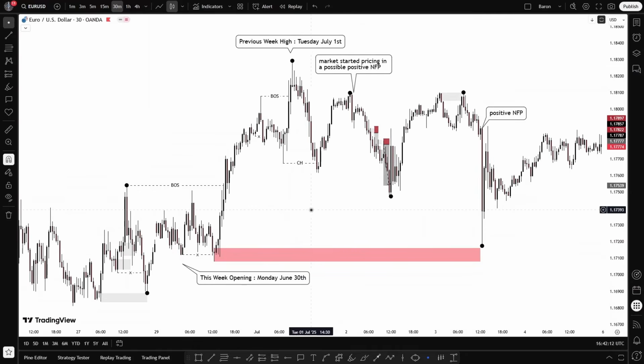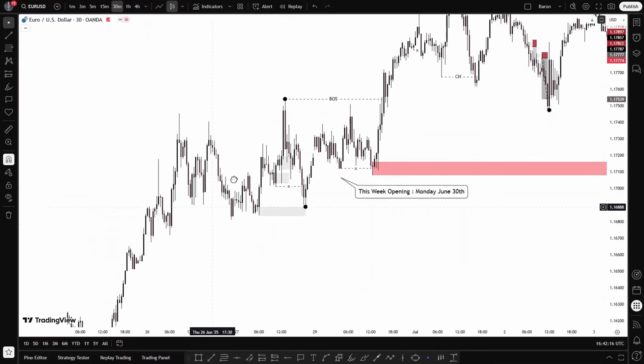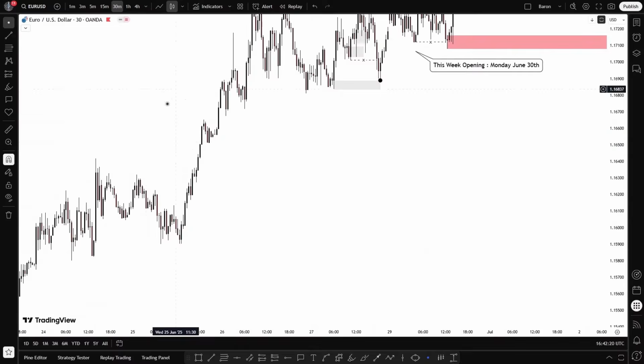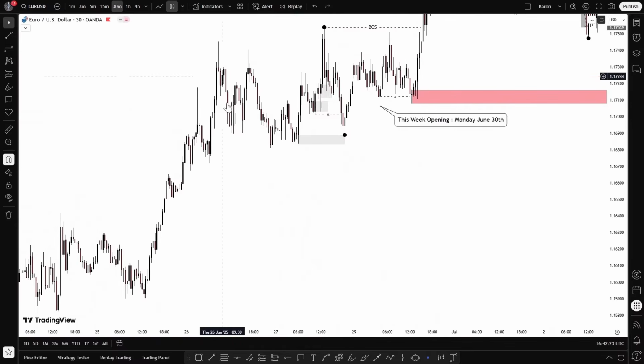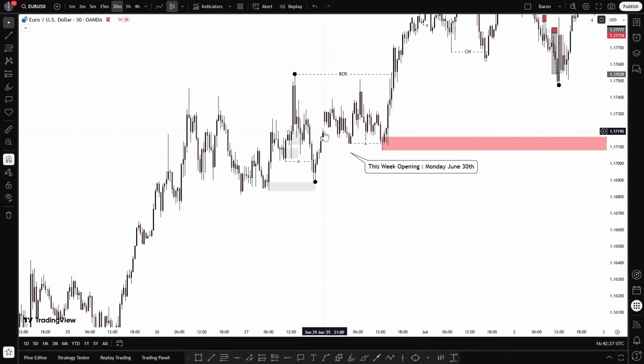So for the technical analysis, here is the point where the market has opened, and as you can see, the trend is overall bullish here with a break of structures here. Market keeps making higher highs and coming down to take inducements here. So this was the point where the market was at the beginning of this week.